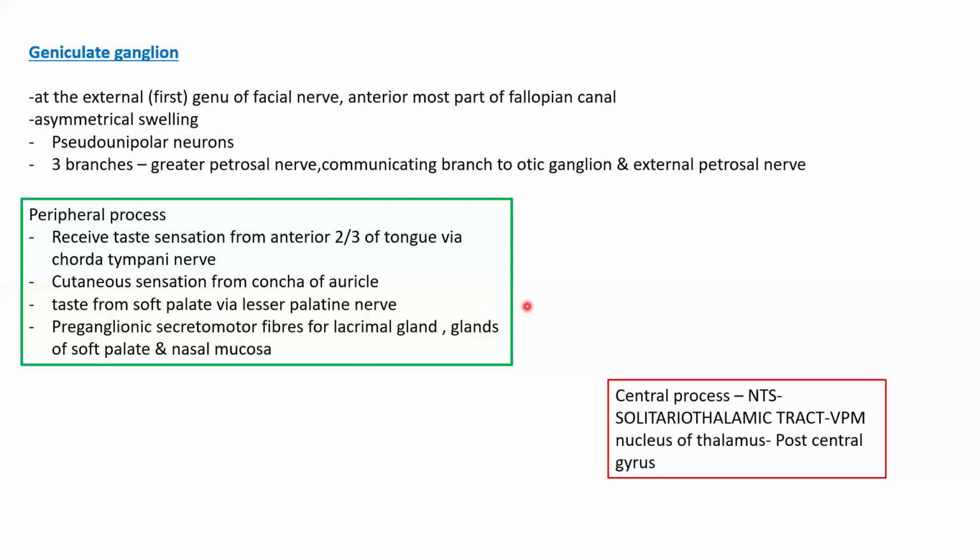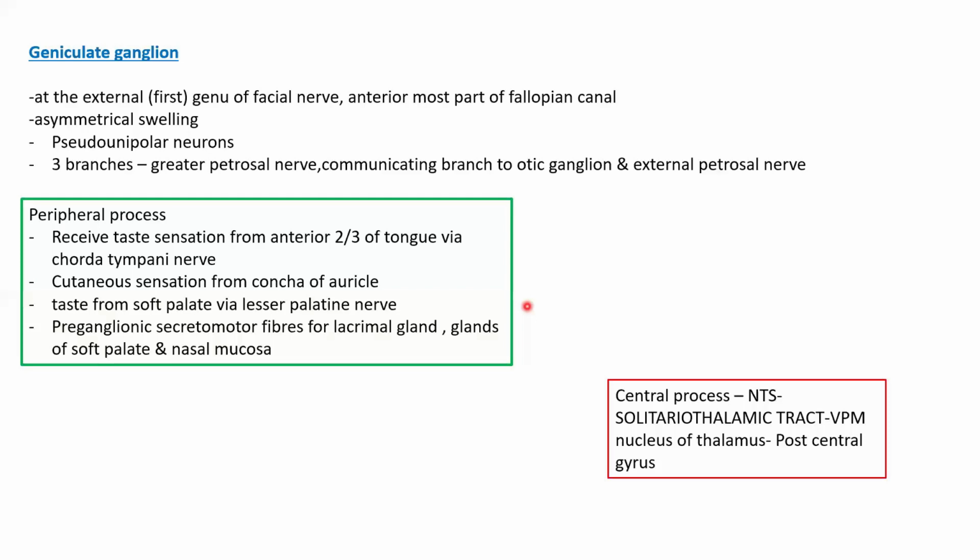What happens to the central process of the geniculate ganglion if you trace it further? The central process of the pseudo-unipolar neurons which contribute to the geniculate ganglion reach the nucleus tractus solitarius. Please remember, in the geniculate ganglion, there's no synapse of the fibers carrying taste sensation. The efferents from the nucleus tractus solitarius form the solitariothalamic tract.